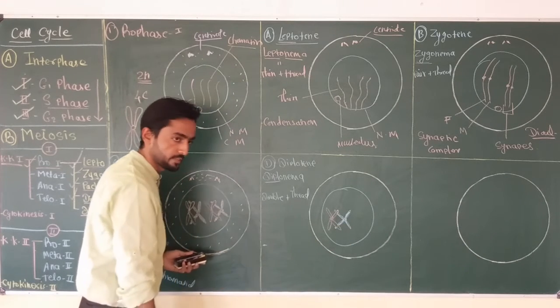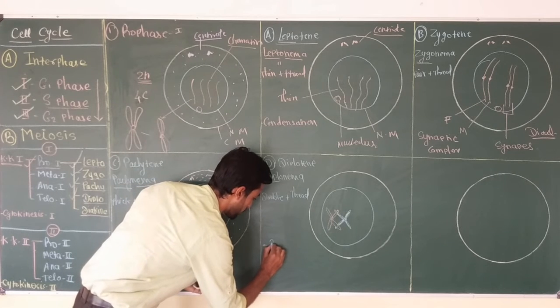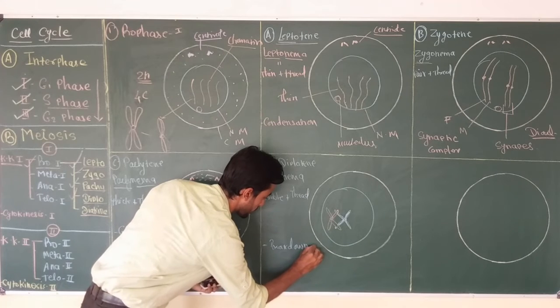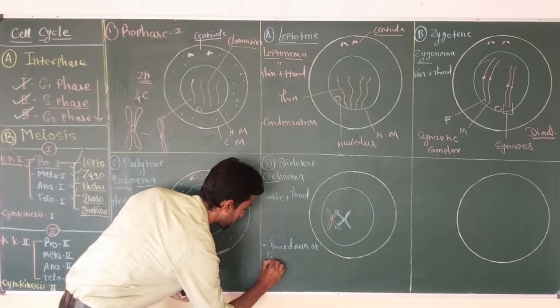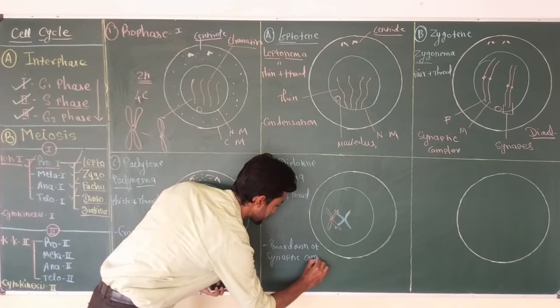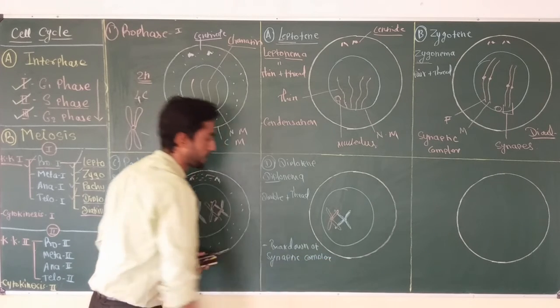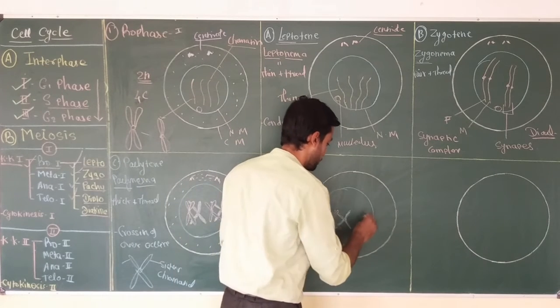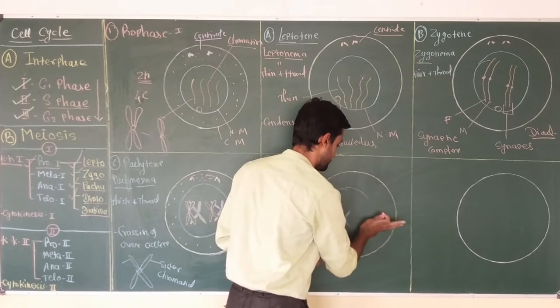what is going to happen in this stage? Breakdown of the synaptonemal complex, due to which the homologous chromosomes in the pair start moving away from one another.